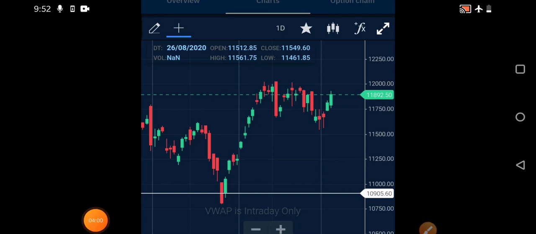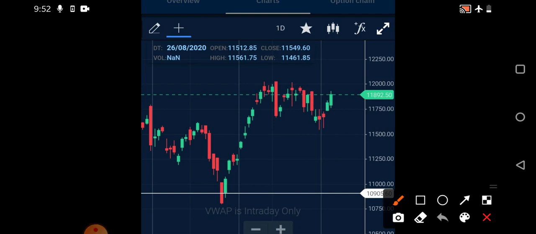When we see the Nifty technical chart, this is the 1-day chart. On the 1-day chart, clearly you can see the 12,000 level, where the market was facing a little resistance in the near term. That is a very strong resistance, and we are seeing a good open interest at the 12,000 level as well. Tomorrow it will obviously break the 12,000 level and start moving upward. So 12,000 is a very good support. If you want to do any option trade, you can take 12,000 as a very good support.